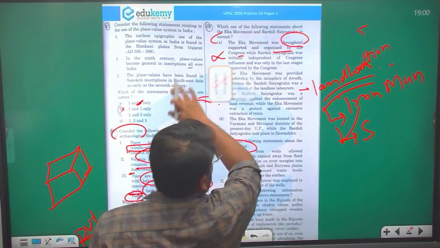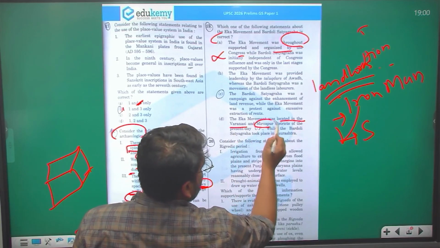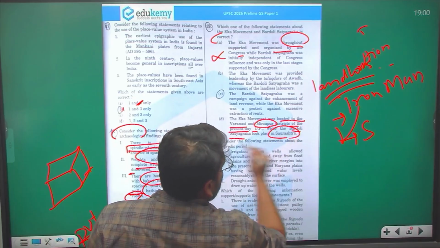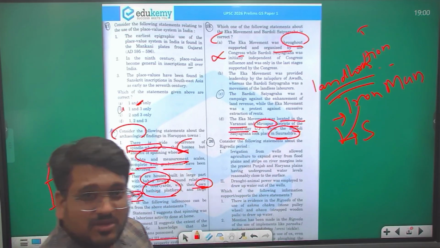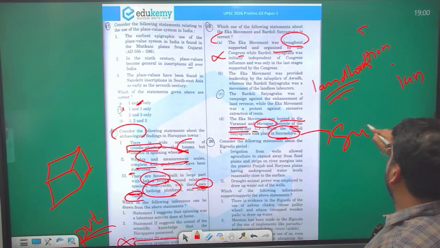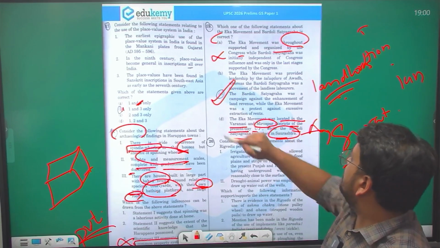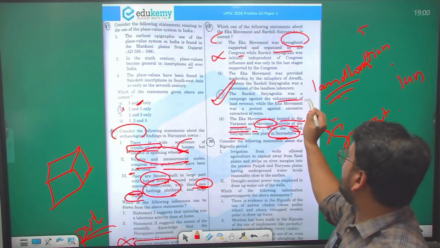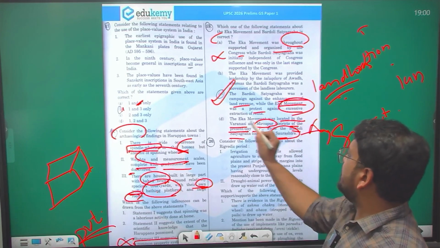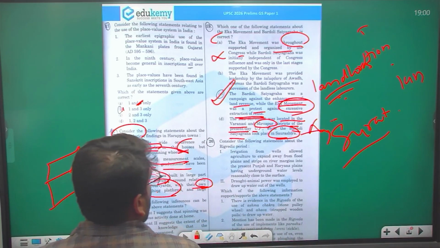Now let us see the D option first. The Ekka movement was located in Varanasi and Mirzapur districts of present day UP, while Bardoli Satyagraha took place in Saurashtra. No, it was not in Saurashtra. Bardoli lies near Surat. So this statement is also incorrect. So the answer here is C. Bardoli Satyagraha was a campaign against enhancement of the land revenue, while Ekka movement was a protest against excessive extraction of rents. Yes, this statement is correct.